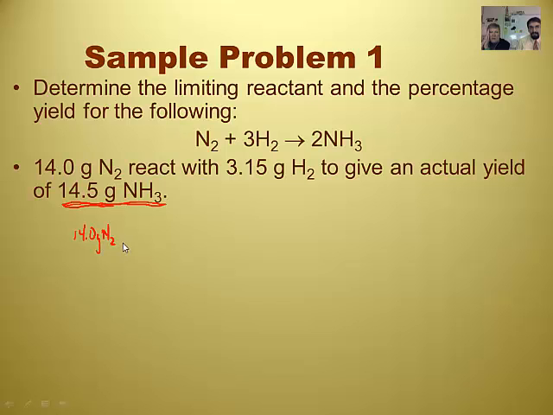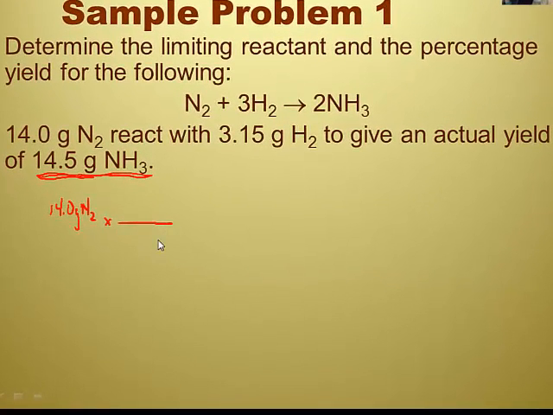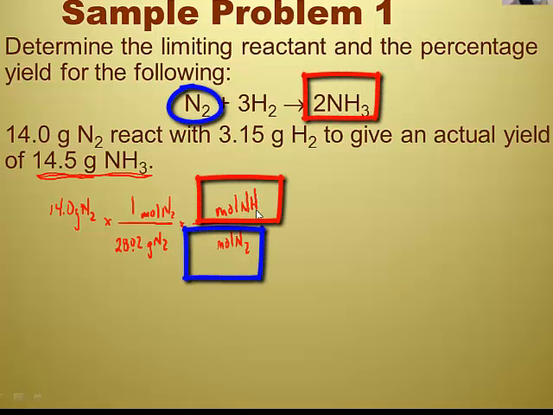Better write small, Mr. Kane. So since the balanced chemical equation is in the language of moles, that 14 grams isn't the same language, so we do have to convert. All right, so 1 mole is 28.02 grams of nitrogen. A mole of nitrogen is going to give me, well, this is the stoichiometric ratio. I want to convert to another substance, in this case, ammonia. This is the stoic part, right? Yep, so moles of ammonia.